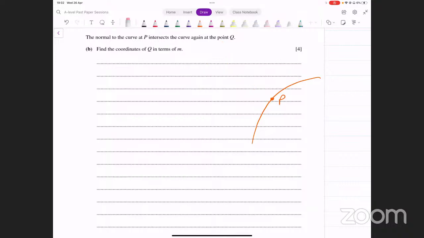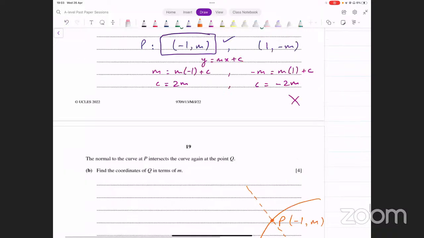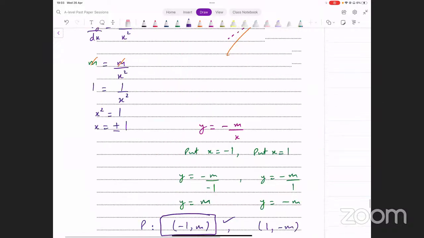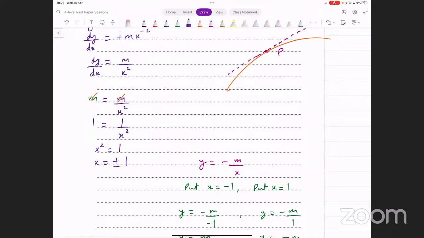ठीक है, अब हमें करना क्या है? सबसे पहले तो हम ये करेंगे, नॉर्मल निकालेंगे पॉइंट पी के ऊपर। पॉइंट पी के ऊपर नॉर्मल की इक्वेशन निकालनी है। नॉर्मल की इक्वेशन कैसे आएगी? What are the coordinates of P now? -1 and m. We have figured them out in the first part. The coordinates of P are -1 and m like this. ठीक है? How do you find the equation of the normal? We have a point. हमें gradient चाहिए होता है. That's the second thing that we need. Point P के ऊपर derivative की value क्या आ रही थी?